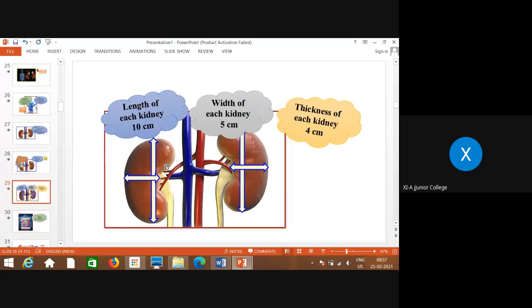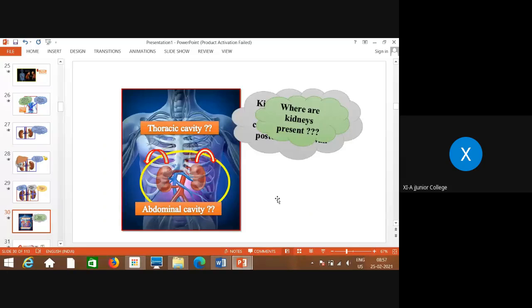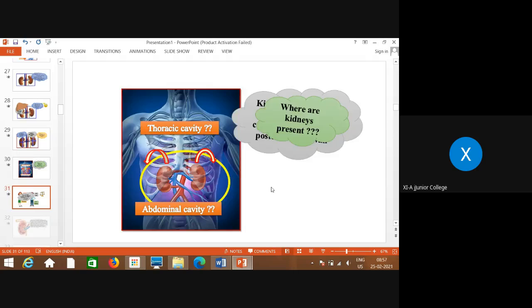Now, what is the length of each kidney? Near about 10 centimeter. Width of each kidney is about 5 centimeter, and the thickness is 4 centimeter. So these are the measurements. And if you see the location, as I told you, 11th, 12th vertebra, that is thoracic vertebra, and then it is continued till third lumbar. That means it is present between the thoracic and abdominal cavity. So this is the location of kidneys.